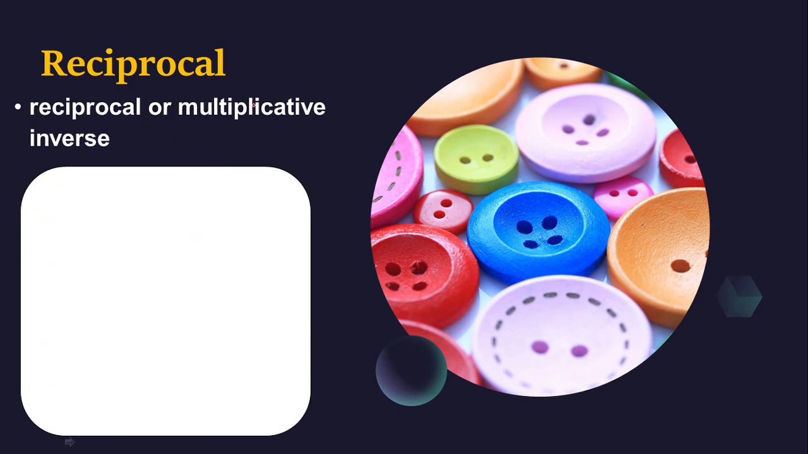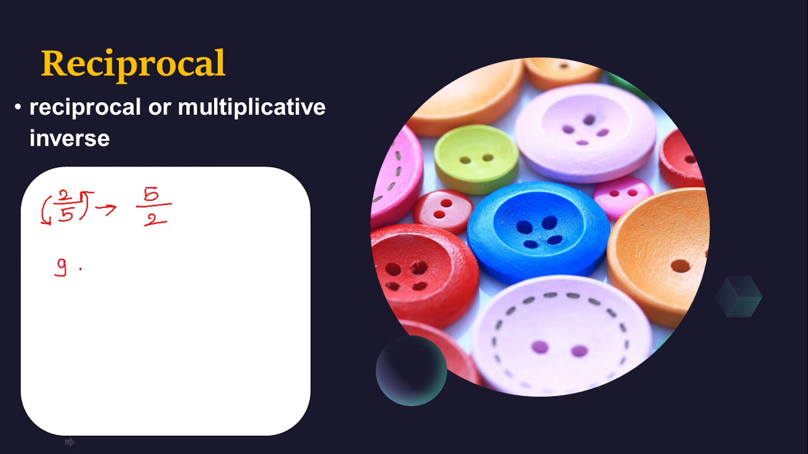Then let's see the next property. Let's talk about the reciprocal. The reciprocal is also called the multiplicative inverse. This is a very interesting and very easy one. Suppose I am having a rational number 2 by 5 and I want its reciprocal or multiplicative inverse. Simply what you have to do, child, is invert it. The numerator will become the denominator and the denominator will become the numerator. So the reciprocal of 2 upon 5 is 5 upon 2.